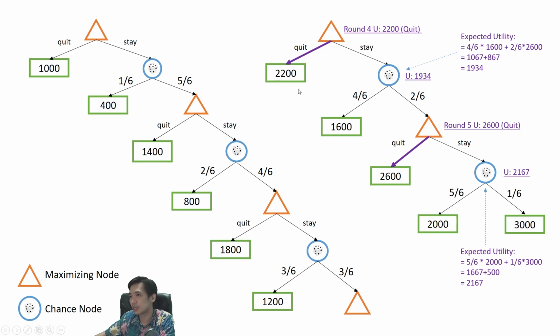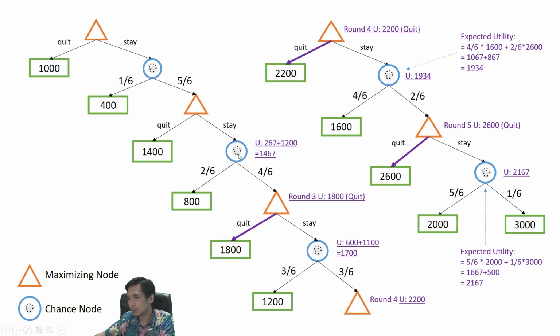So for round 3, we meet the chance node again, and we calculate by the same procedure, which is the sum of products: a half times 1,200 plus a half times 2,200, we get 1,700 in here. So in this third round, it's still better to quit rather than staying in for the next round.